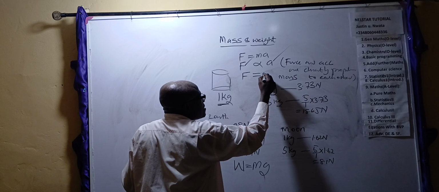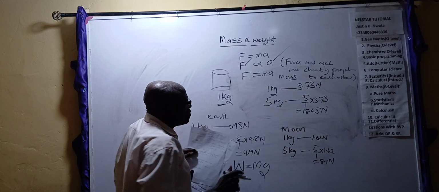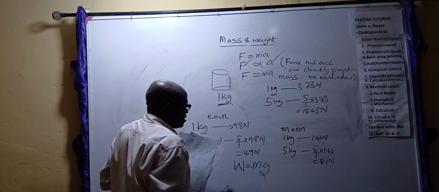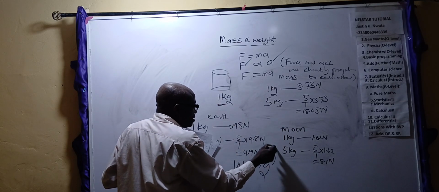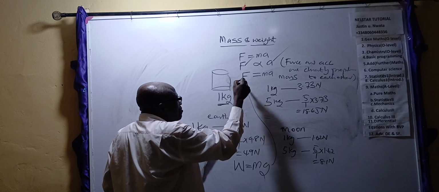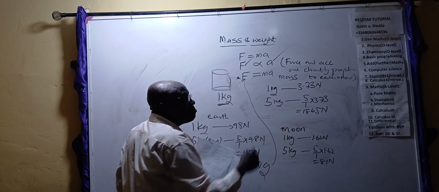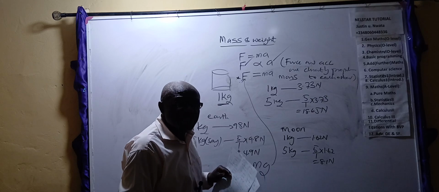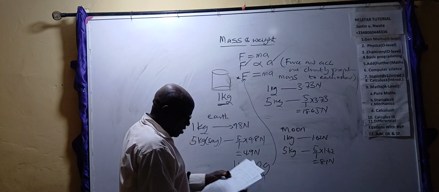The mass and acceleration. When we study Newton's laws of motion, we get to know more about this. What I'm trying to say is that this formula, W equals mg, is a special form of this formula. It originates from it. And this is one of the most important formulas in physics, in mechanics: force equals mass times acceleration, which W equals mg originated from.